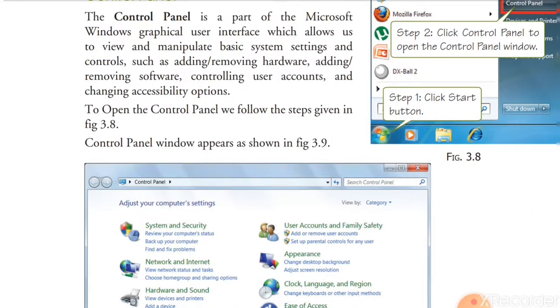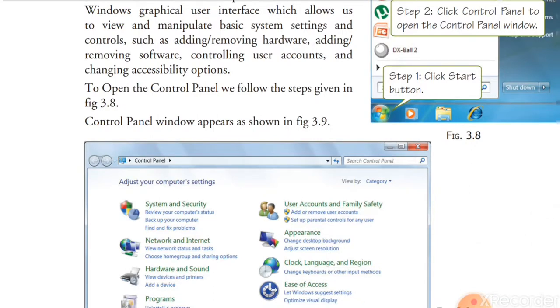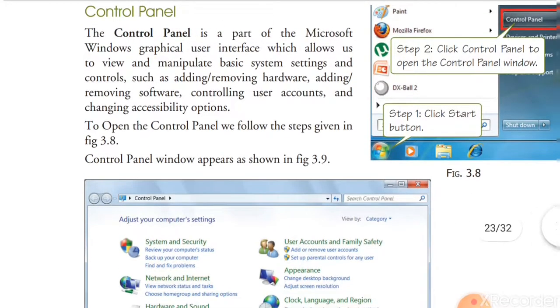We can create user accounts. We can set the user account's authentication. We can put a password for the user. So many things are there. We can set the sounds. We can set the accessibility. The security option is also from the control panel. So all the settings of the Windows computer are from the control panel. Due to that reason it is known as control panel.